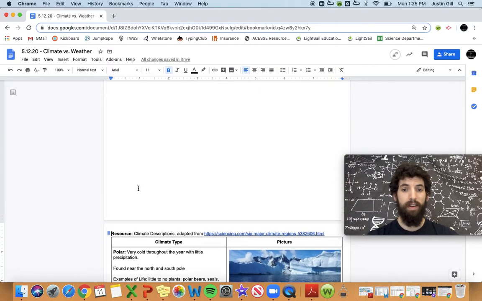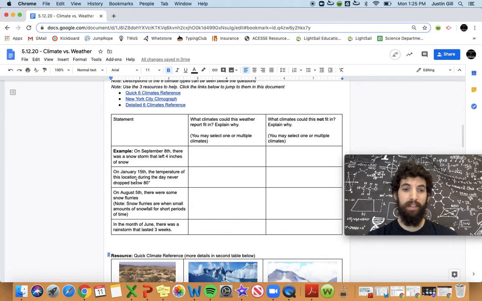All right. So the first example I have right here is on September 8th, there was a snowstorm that left 4 inches of snow. Now first I remember that this is a statement about the weather. I know it's a statement about the weather because it's just talking about one day. And so using what I know about that, I can predict which climates would fit with that and which climates would not fit with that. And as it says, I can pick one or several.